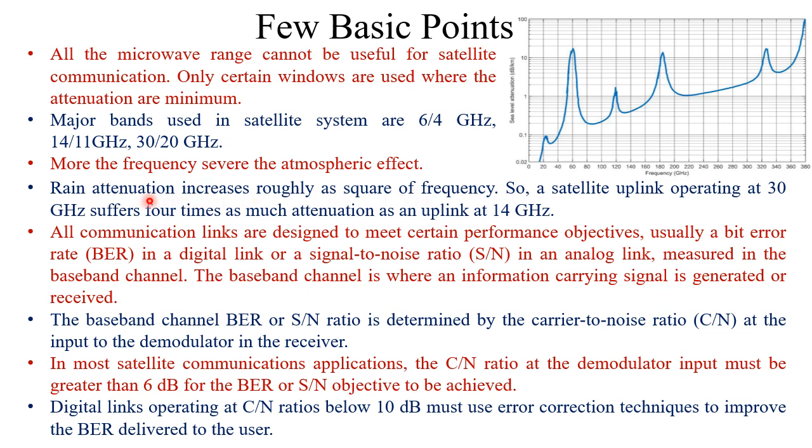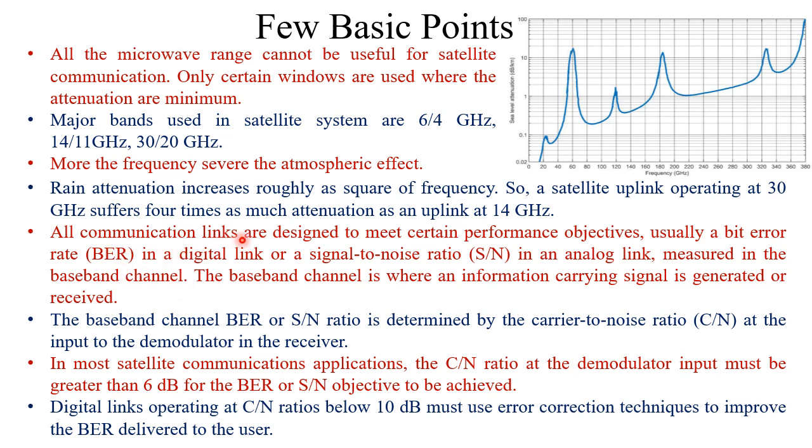So that is why it is said rain attenuation increases roughly as square of the frequency. So a satellite uplink operating at 30 gigahertz suffers 4 times as much attenuation as an uplink at 14 gigahertz. So for 14 gigahertz, the attenuation is comparatively lower, but for 30 gigahertz, the attenuation will be sufficiently high due to rain.